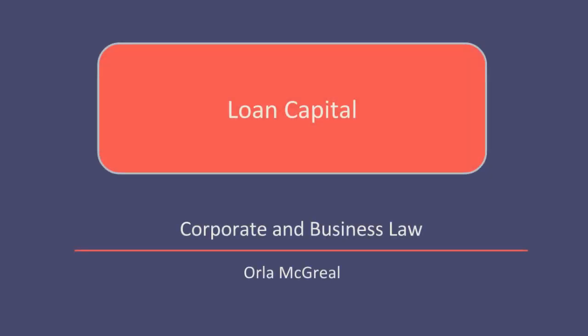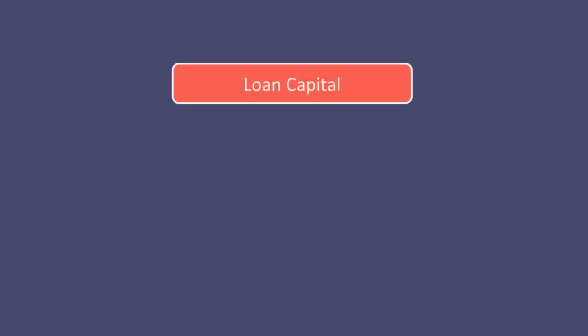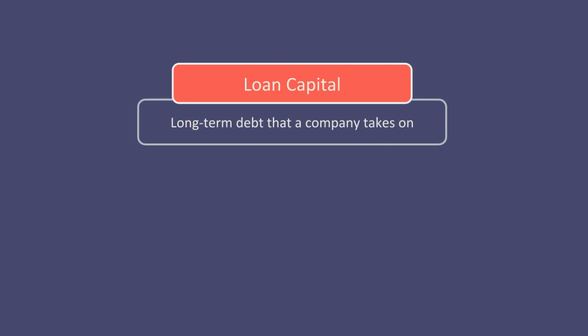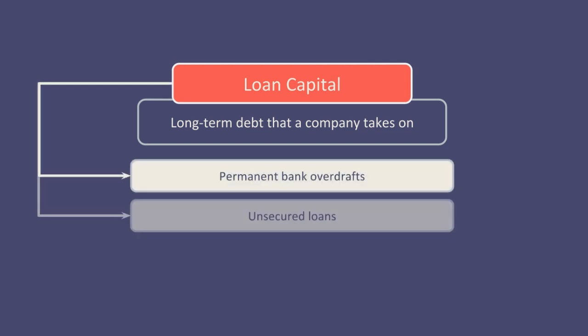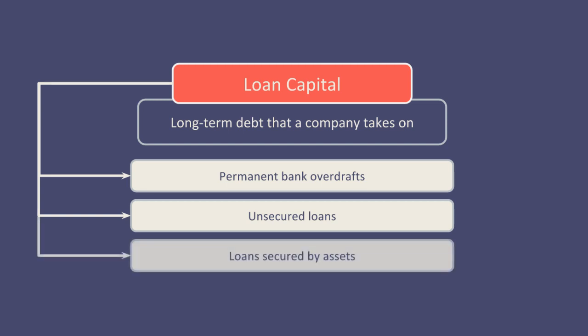In this section, I will go over loan capital. Companies have the implied power to borrow for business purposes. Loan capital is the long-term debt that a company takes on. Examples of long-term loan capital are permanent bank overdrafts, unsecured loans, and loans secured by assets.